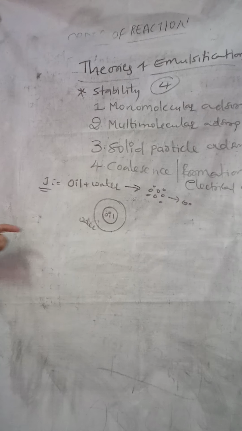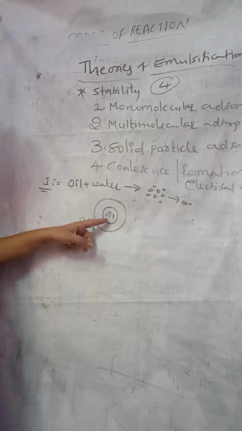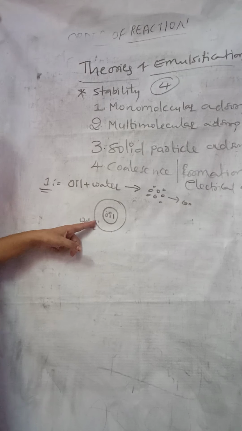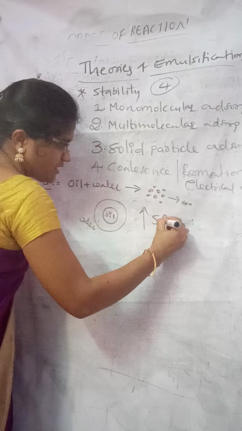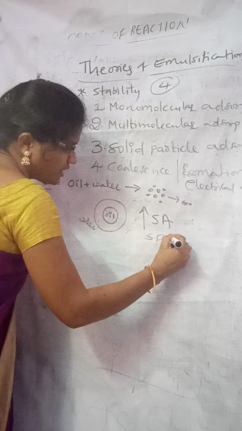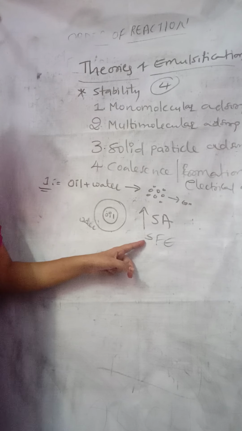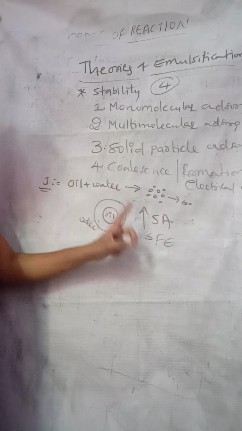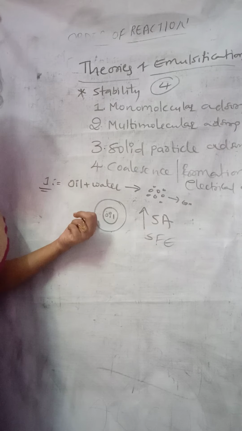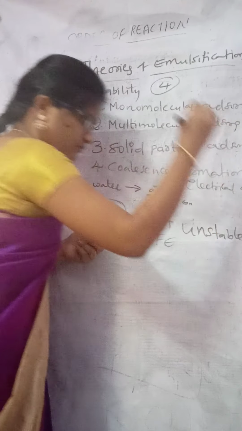Oil droplets are dispersed into the water. When there is a dispersion of oil droplets into the water, there will be an increase in surface area and surface free energy. Due to this increase, the system will become unstable.